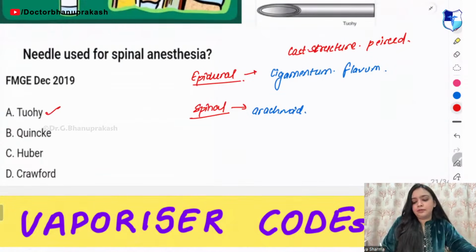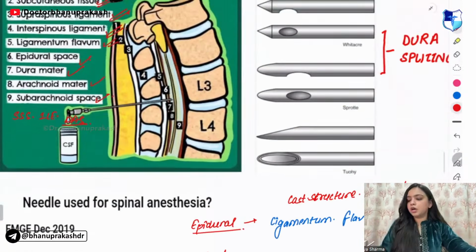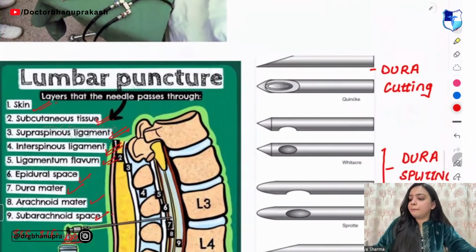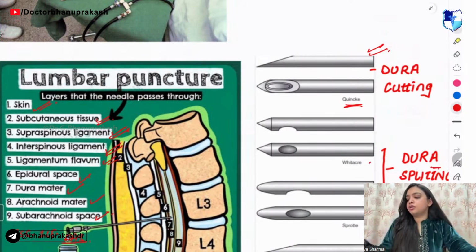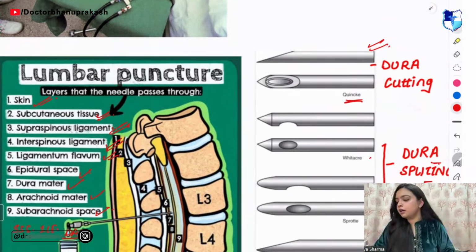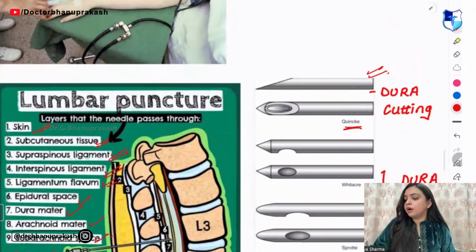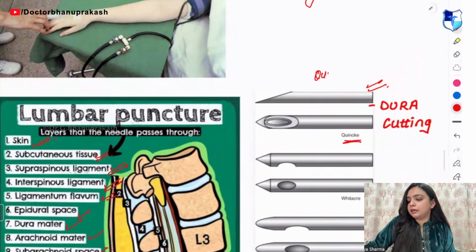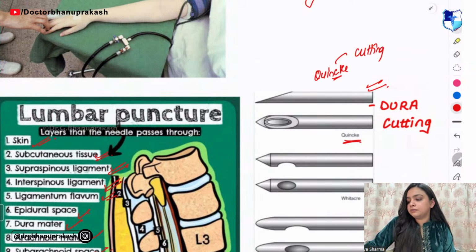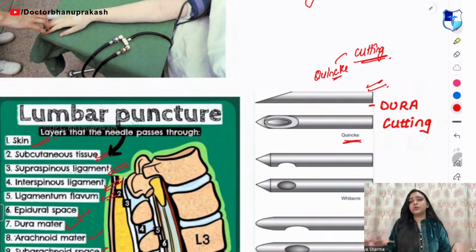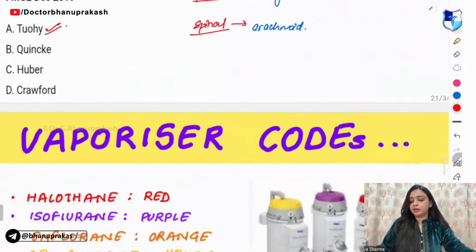It is A. Very good. We don't use the Quincke needle. Now remember, Quincke is dura cutting and the rest are dura splitting. So remember Quincke has C in its spelling, so it is dura cutting, right?